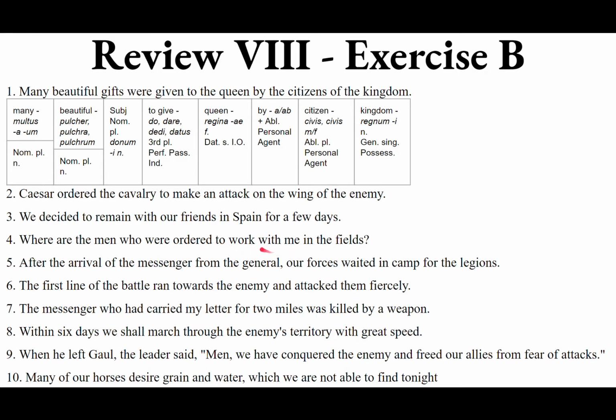Laborare mecum. Mecum laborare, iussi sunt mecum laborare, and where are we working? In the fields. In plus the ablative of location. The ablative plural of ager, agri, masculine is agris. In agris. So altogether, the sentence could read something like, ubi sunt viri, qui iussi sunt mecum in agris laborare?